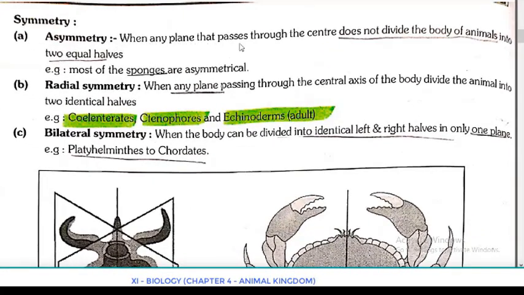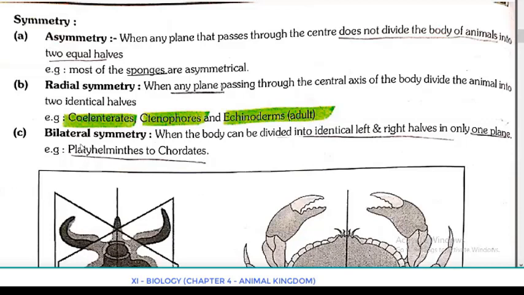When any plane that passes through the center does not divide the body of animals into two equal halves. Example, most of the sponges are asymmetrical. Second, radial symmetry. When any plane, there you have to give more focus, passing through the central axis of the body divides the animal into two identical or equal halves. Example, coelenterates, ctenophores and echinoderms. Echinoderms, in that case also, only adults come under radial symmetry.